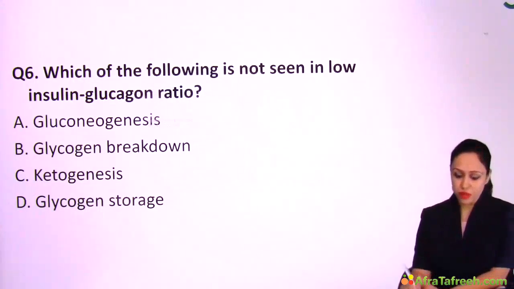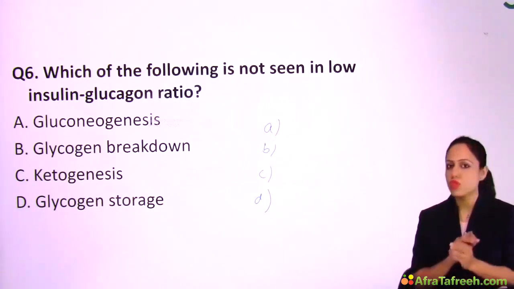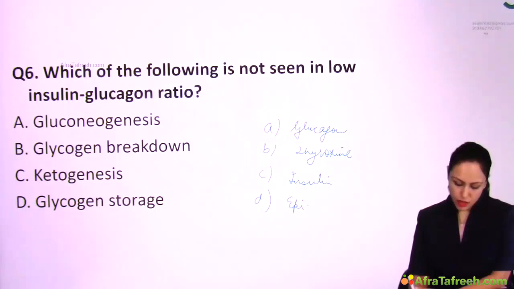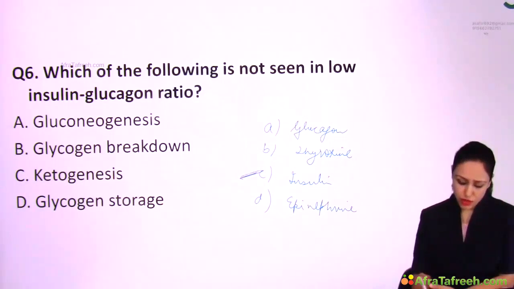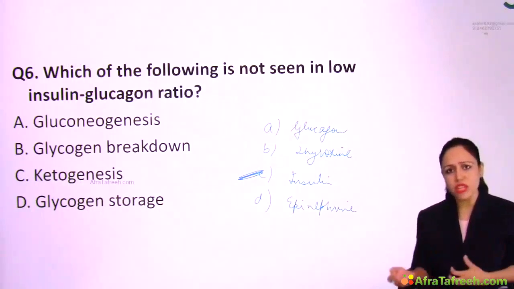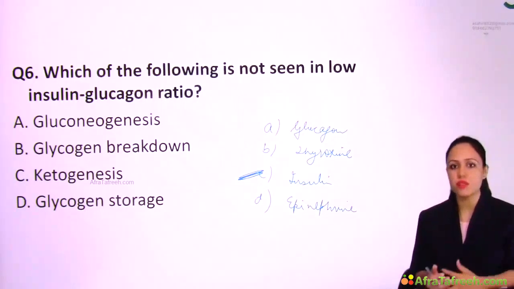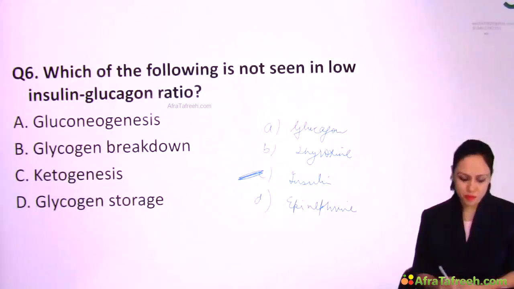One more trick for question solving I will give you. If your options are hormones, then also there is no need to read the question. So look here, hormones given, I am writing glucagon, thyroxine, insulin and epinephrine. So what is the answer? Odd one out. Odd one out is insulin here. So even if you don't read the question, when hormones are given, just mark the odd one out, and that is insulin. Most of the time, insulin is working opposite to all other hormones, right?